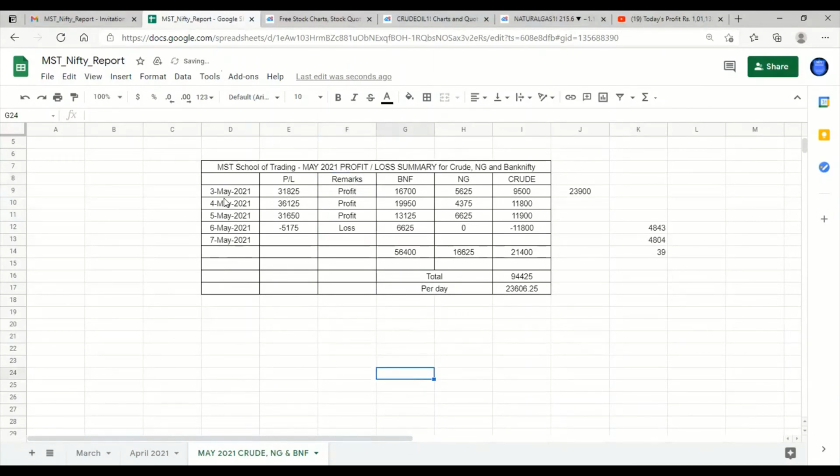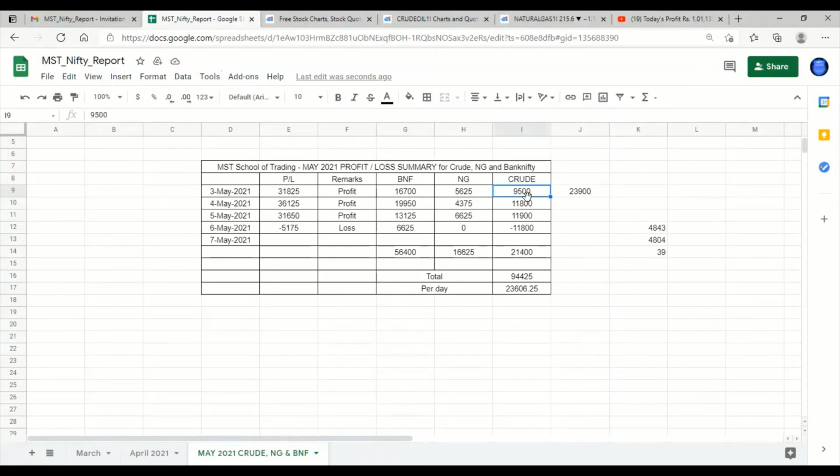But if you see this, on 3rd May, we got 23,900 rupees profit. We had given 4 to 5 calls. We had asked you to take buy and sell again and again. But here you see, I have considered only one entry. First we got the buy entry, we got 95 points profit and we closed it.